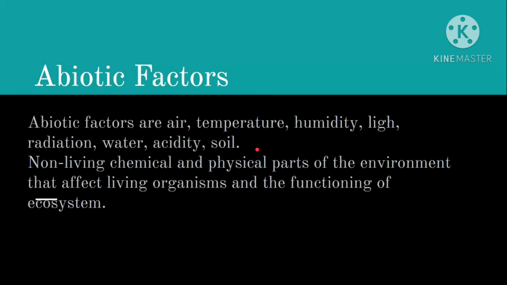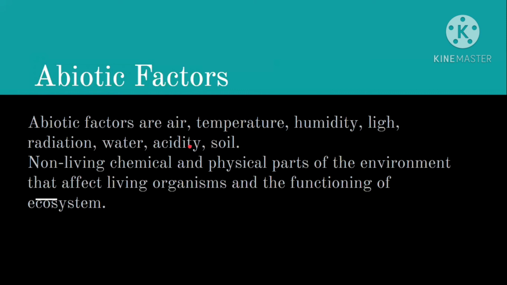Now, abiotic factors. Abiotic factors are things like air, temperature, humidity, light, radiation, water, soil, acidity. Basically, these are all the chemical and physical parts of our environment, and they all affect living things. Temperature affects living things, air and oxygen affect them, carbon dioxide, light, radiation, water, acidity, soil, all affect them.